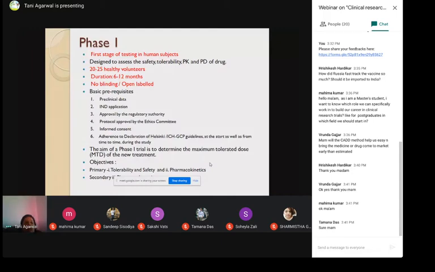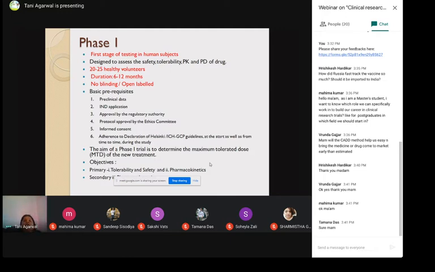Then the basic prerequisites of phase 1, so that you get permission from the regulatory body to conduct a phase 1: you need to show preclinical data, an IND application, like I told you, investigational new drug application, then approval by the regulatory authority, and the protocol has to be approved by the ethics committee. There has to be informed consent, very important.